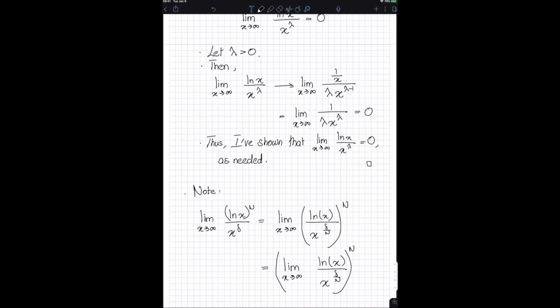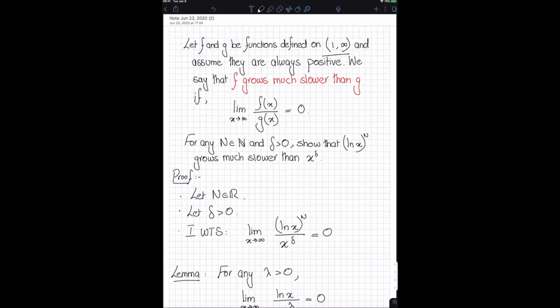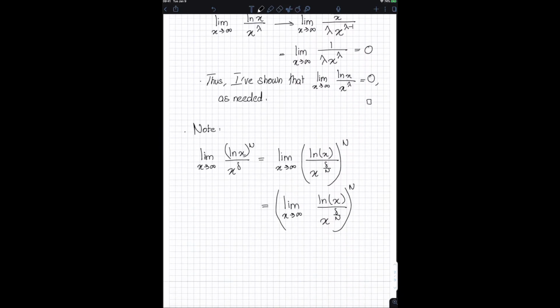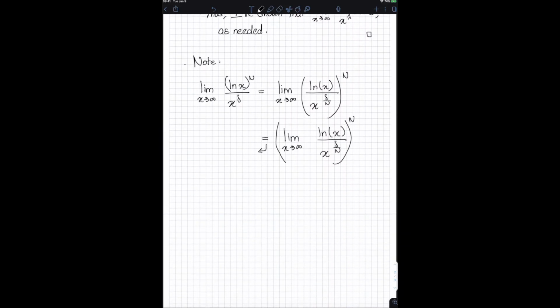In particular, I only want it to be continuous on the interval of 1 to infinity, or basically any cutoff till infinity. So it needs to be continuous on, let's say, a to infinity, where a is any real number. As long as it's continuous as x approaches infinity, this manipulation is justified. So I can say this is true as the function ln of x divided by x to the power of delta over n is continuous on the interval of 1 to infinity.